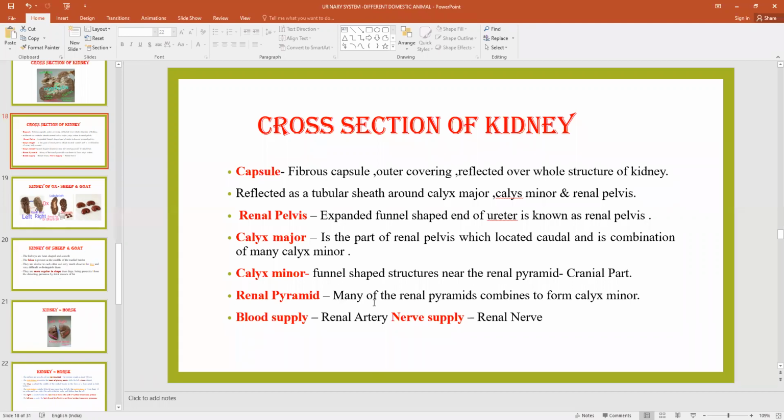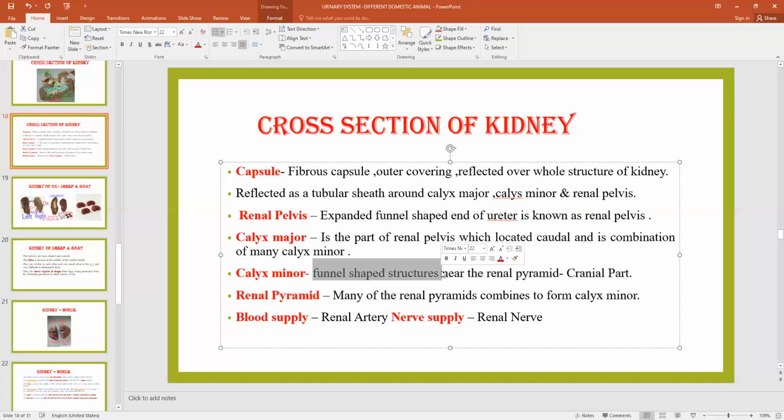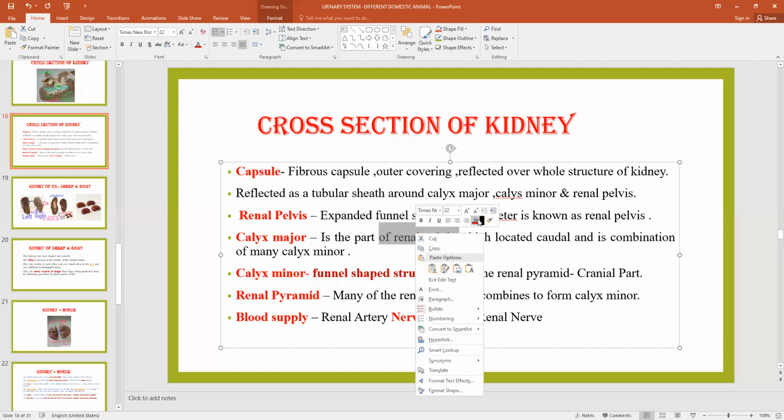Renal pyramid, what is it? Many of the renal pyramids combine to form the funnel shape structure. So the renal pyramid originates from the outermost cortex part and runs towards the medulla, and these open into a funnel shape structure. This funnel shape structure is known as the calyx minor. When two, three, four calyx minor combine to each other, this opening near the ureter is known as the calyx major, and the minute opening which connects the calyx major and calyx minor is called the renal pelvis. So I think this is clear.